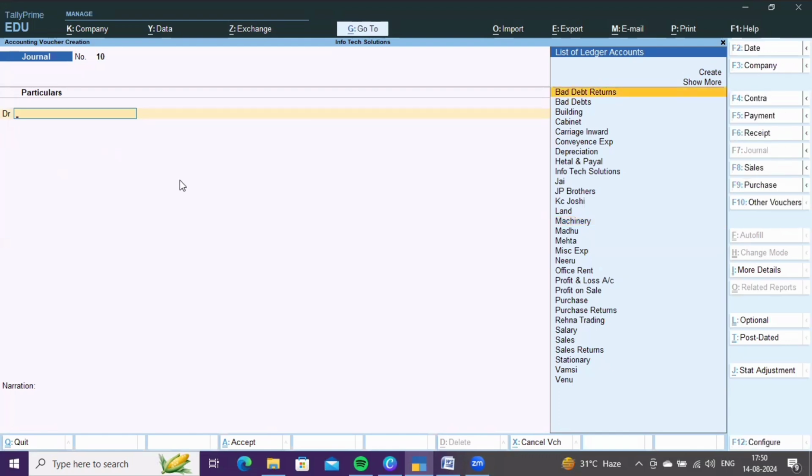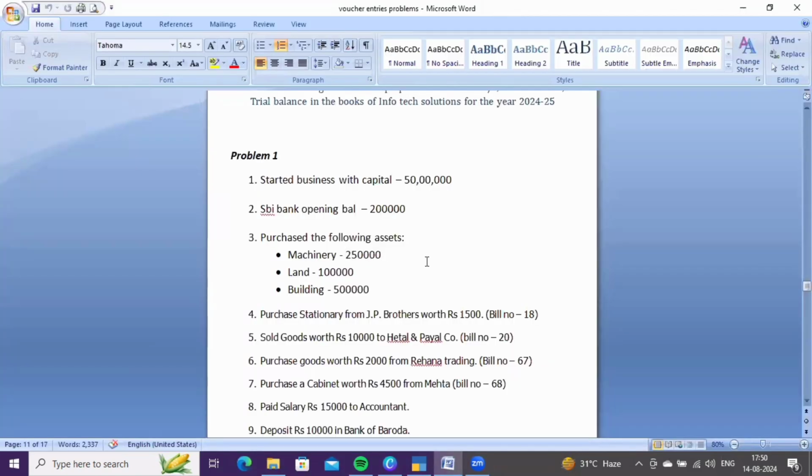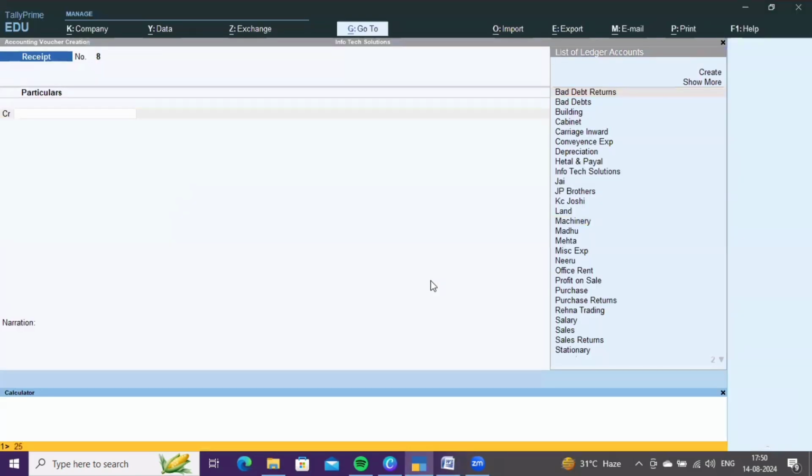Now, for example, we sold that machinery at 20% profit. But it is a receipt to us, right? Go to receipt voucher, then press Ctrl+N to access the calculator. The total amount for which we purchased the machinery is 2,50,000. In that, subtract the depreciation amount which you have provided earlier, 10,000. Now the original value of the machinery is 2,40,000.